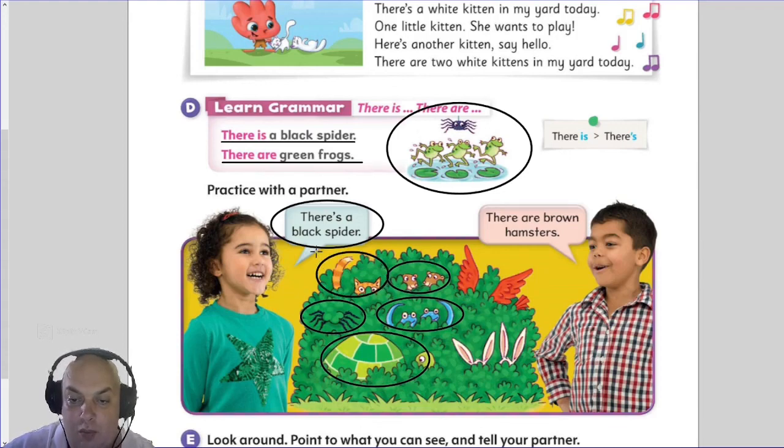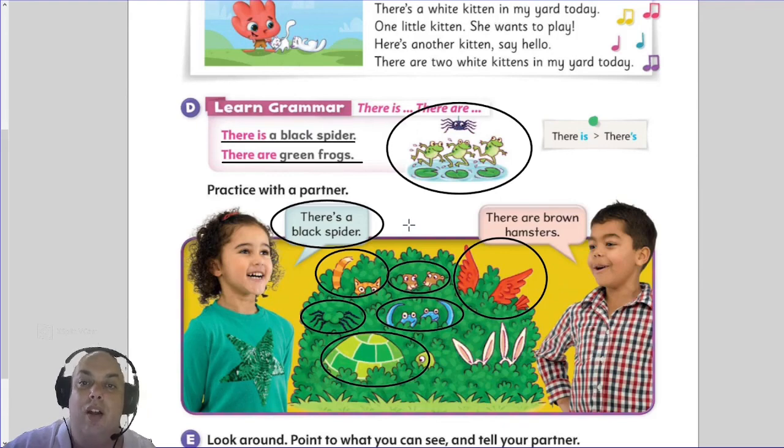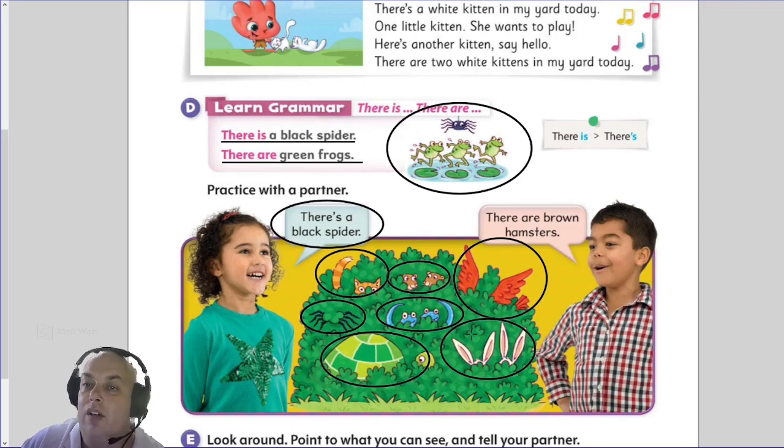And how about the cat? Well, there is only one cat, so there is an orange cat. And how about this? What's that? It is a bird. There is a red bird. And the last one down here, I think those are rabbits, so there are white rabbits. Yes, this is also something we're going to be doing in the assessment. Yes, I will show you a picture and you will have to circle the answers with there is or there are, just like down here.